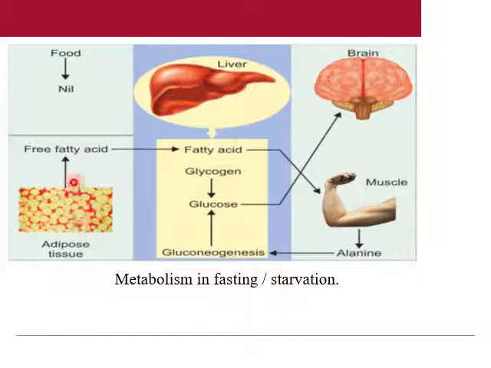In adipose tissue, hydrolysis of TG occurs and free fatty acids are liberated, which enter into liver cells and can be utilized in the form of ketone bodies by peripheral tissues. So this happens when there is no food, that is, during starvation.